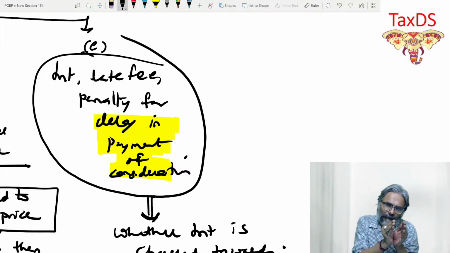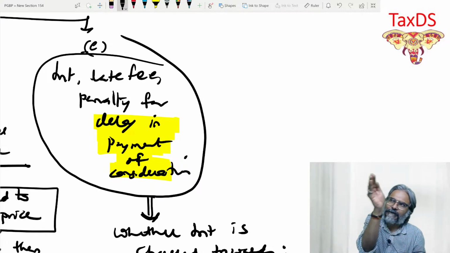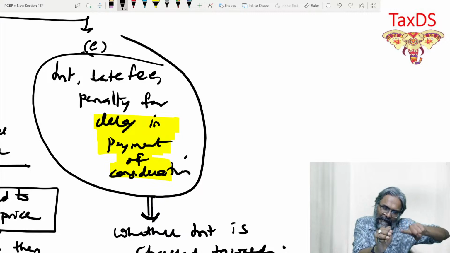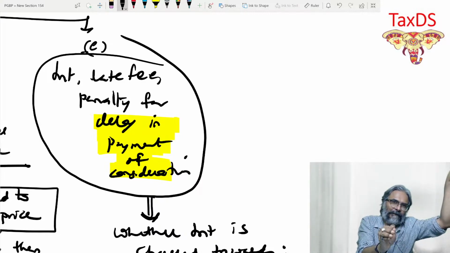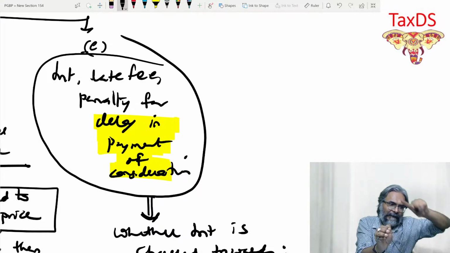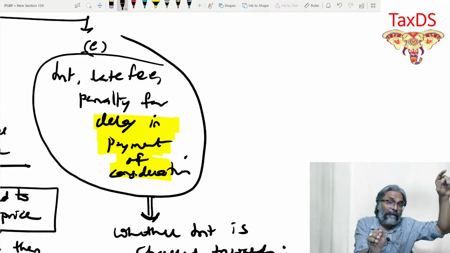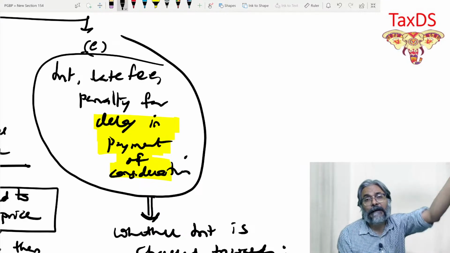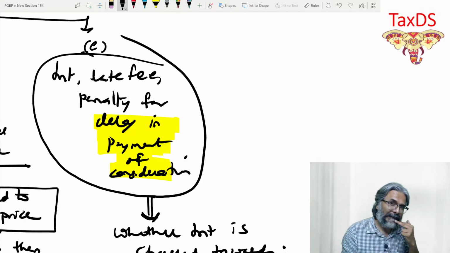So there is a supply for which a consideration is charged, and there is a delay in payment of that consideration, because of which the interest, late fee, or penalty has been recovered.